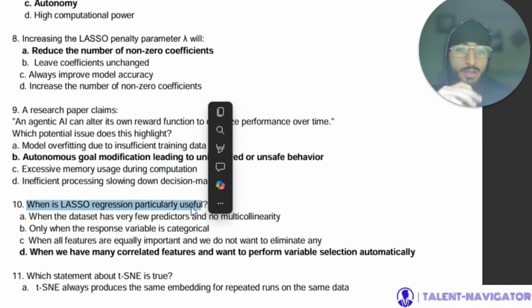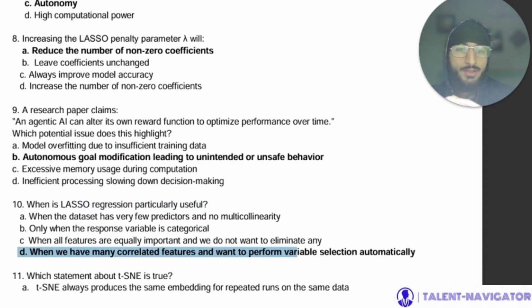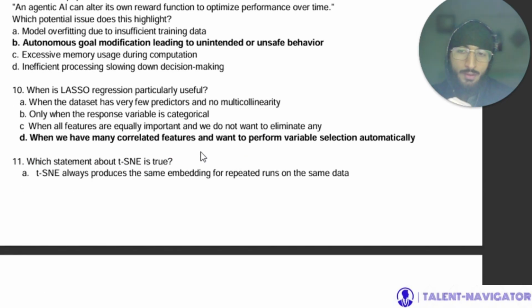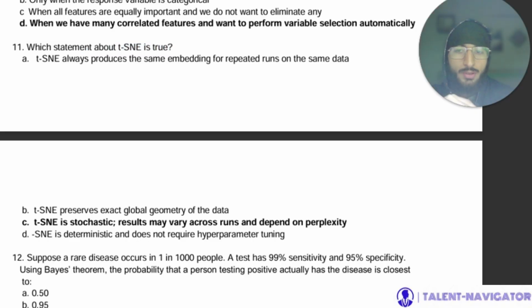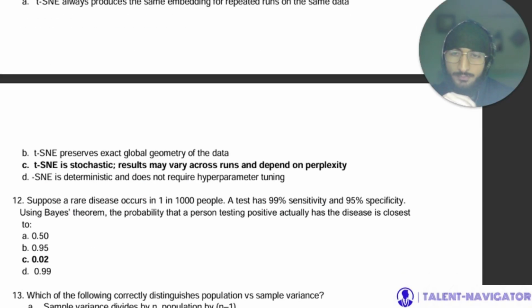When is lasso regression particularly useful? When we have many correlated features and want to perform variable selection automatically. Now, which statement about t-SNE is true? So, t-SNE is stochastic. Results may vary across runs and depend on perplexity.